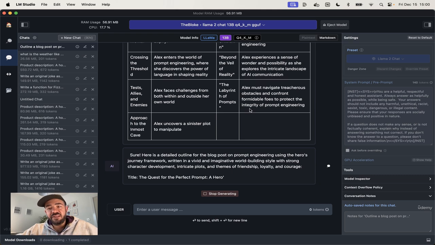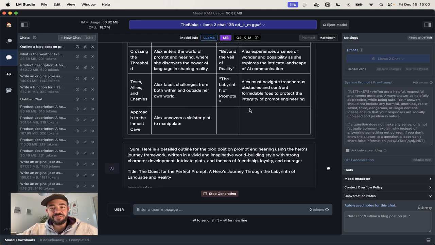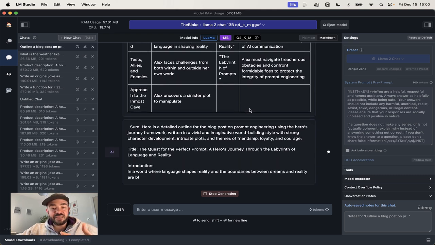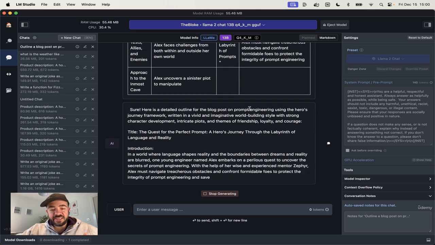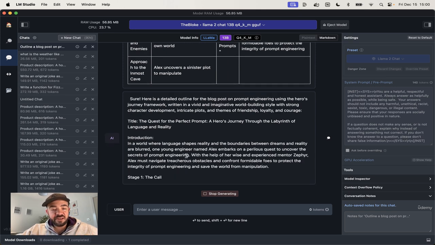We're all hoping that these models will get better because it would be very cool to have something that's as good. Now you can see here that the text isn't bad. It's come up with some interesting stuff here. It has a pretty decent introduction, but again, I prefer ChatGPT's version.